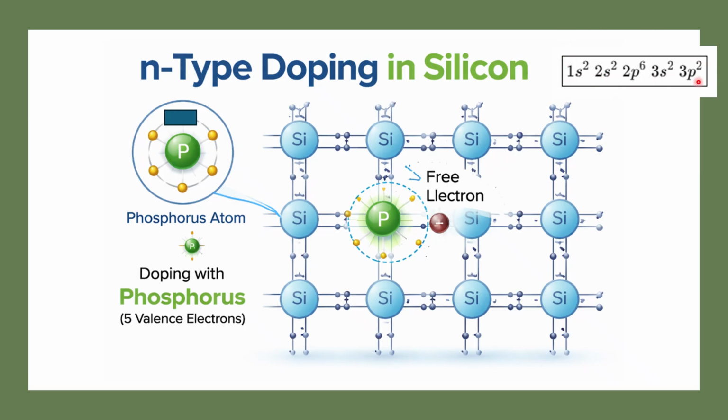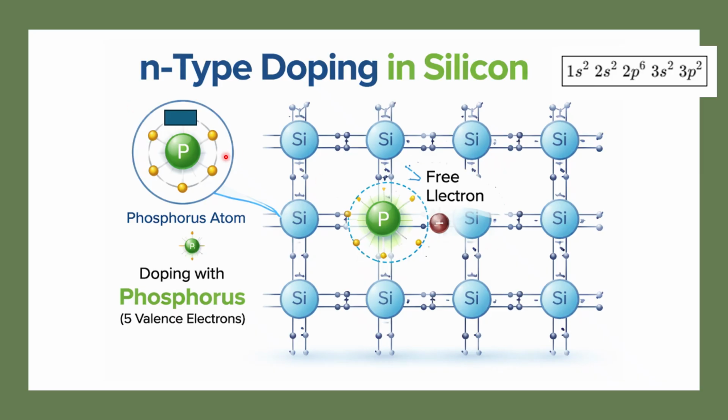Total three orbits are there, one, two, three. So how many electrons does the third orbit have? Total four electrons, right? That is why each silicon has four covalent bonds to the neighboring silicon. That is why this is the pure intrinsic. Now we are going to dope some material. If we dope, then what will happen?